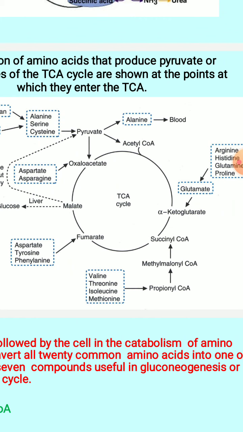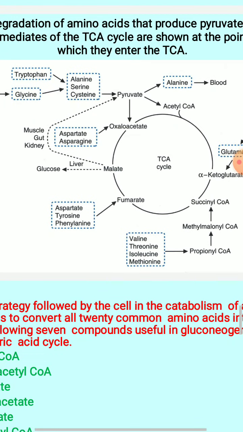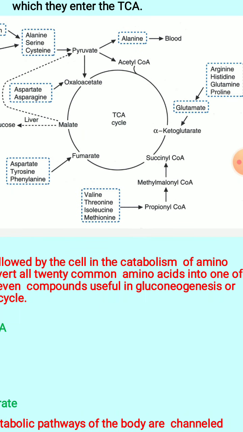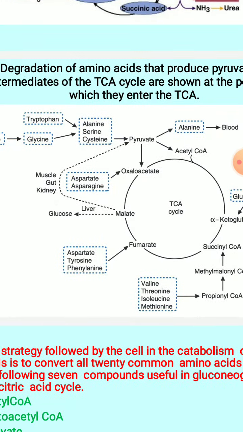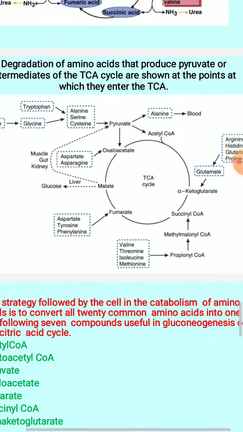So you can make out in this slide also which are all the amino acids which give you glutamate and alpha ketoglutarate, acetyl CoA, pyruvate, and how alanine is formed in the case of muscle and kidney, right? And even other amino acids, propionyl CoA, which is formed from valine, threonine, isoleucine, methionine, gives you methylmalonyl CoA, further S-methylmalonyl CoA, then succinyl CoA. So these are all the things which you can study in the next third semester.